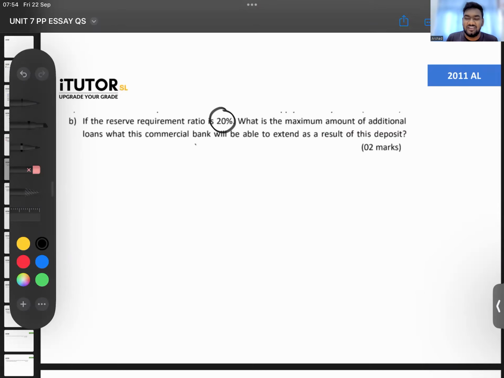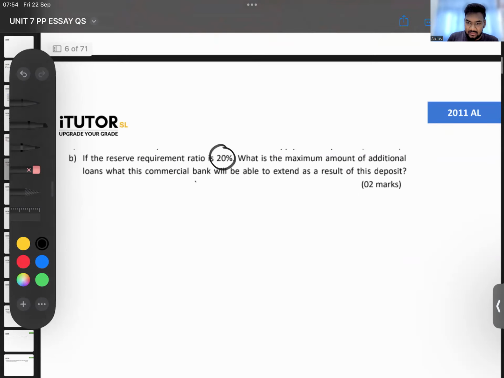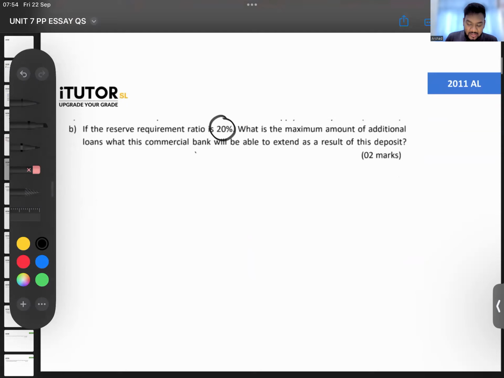Very easy, no? So the 100,000, is it 10,000 or 100,000? Have I typed it wrong? Let's be 100. Okay, right, maybe a printing mistake. So what is the maximum amount of additional loans, guys?